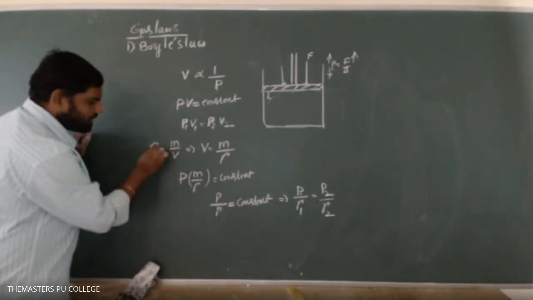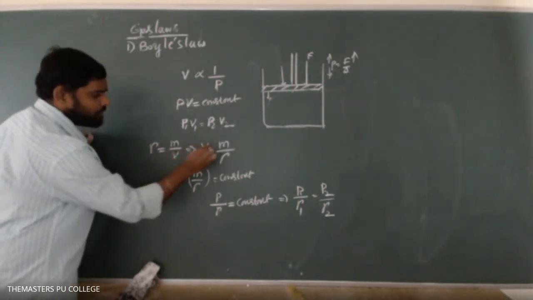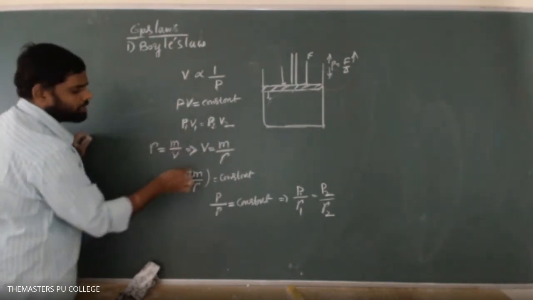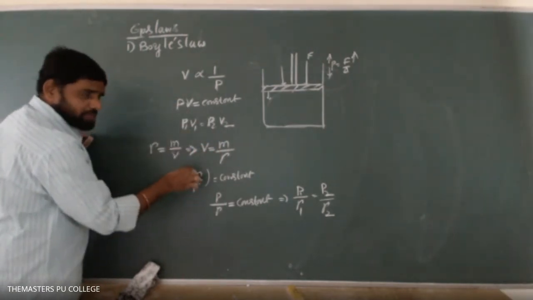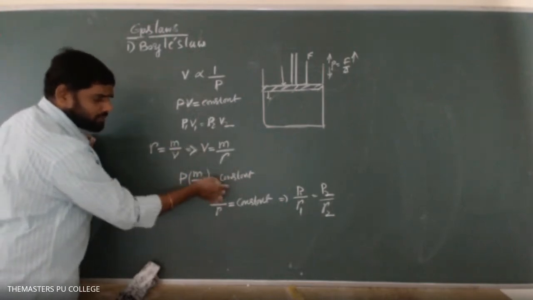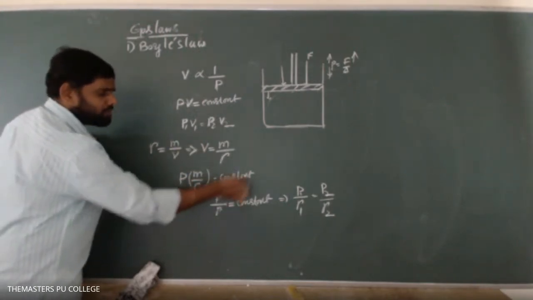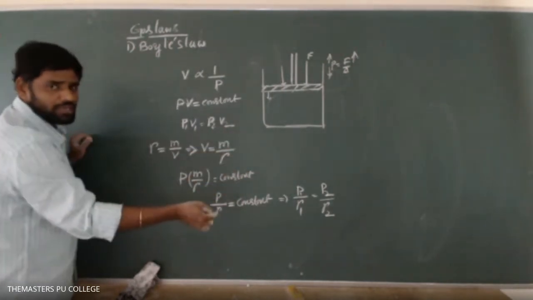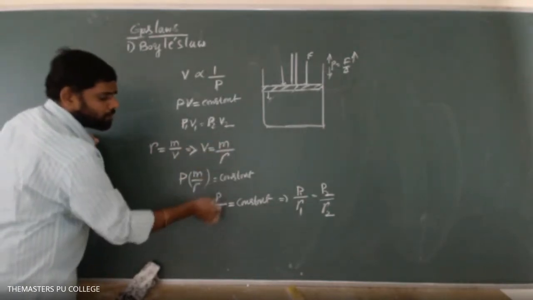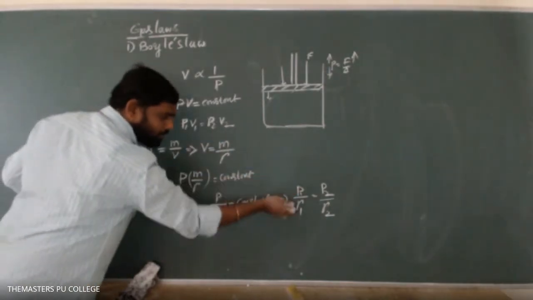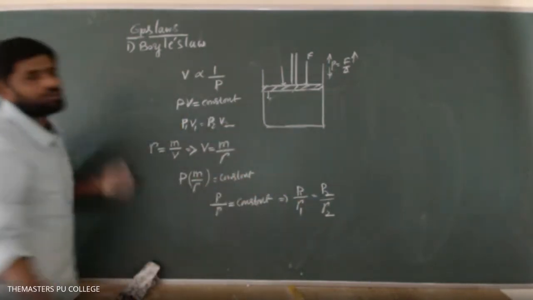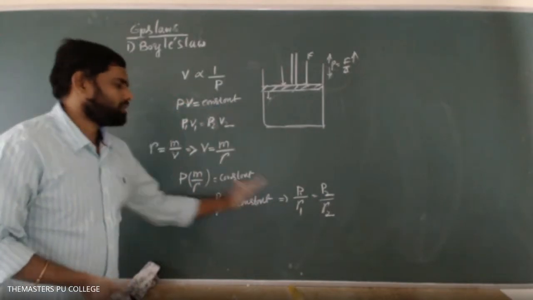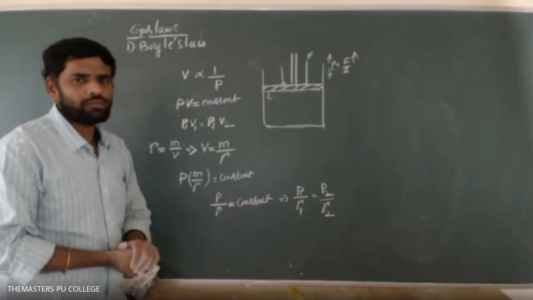Simple thing: density can be written as mass by volume, then volume equals mass by density. If I substitute this volume value here, we get P times m by rho. Anyway, the mass of the gas is constant. If this mass is taken to the other side, it comes to the denominator, so constant by mass. Mass is constant, and constant upon constant gives another constant. Therefore P upon rho equals constant. Then I can write P1 upon rho 1 equals P2 upon rho 2. So this is about Boyle's law. Till here it is there. This is an extension for objective. Okay, got it, students?